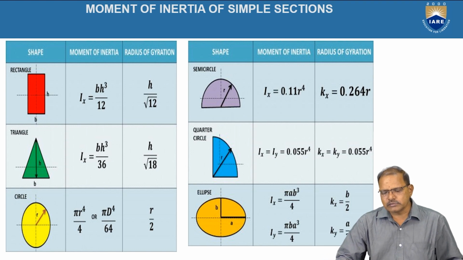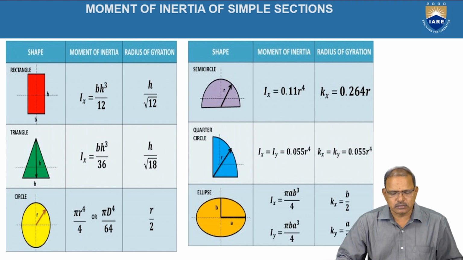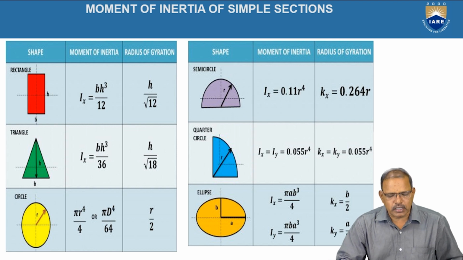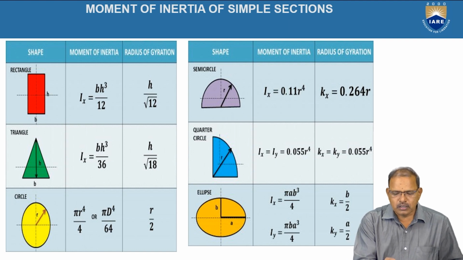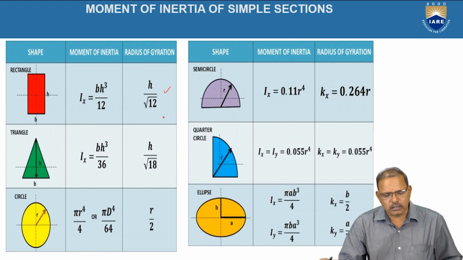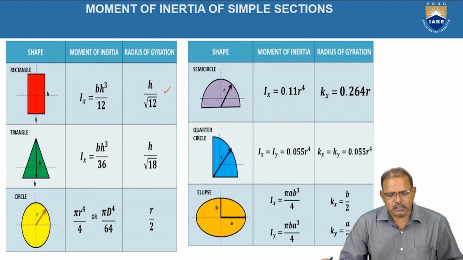The moment of inertia of some simple sections. For the rectangle, about the x-axis, Ix is equal to bh cube by 12. Radius of gyration is equal to h by under root of 12. For the triangle, about the x-axis, it is given by bh cube by 36.